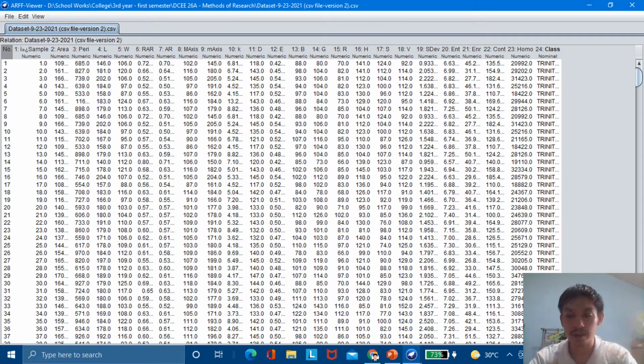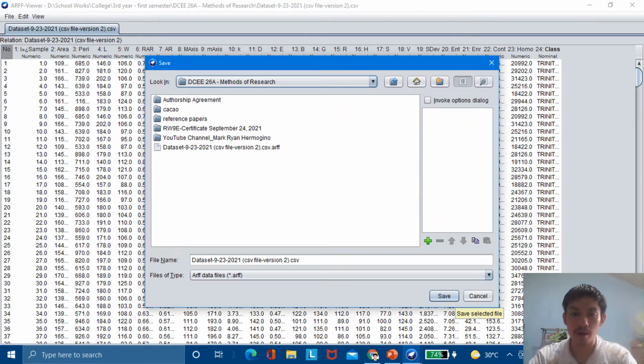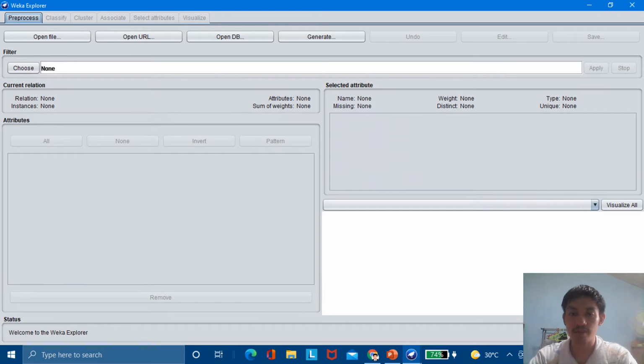And now we will save it into an ARFF file so we can use it in the classifier later. Okay, let's now save it into the ARFF file in the same folder. Okay, save. Now, let's go back to the homepage of Weka and click on the Explorer application. We will now be directed to a new window, and here we will open the ARFF file we have just created.